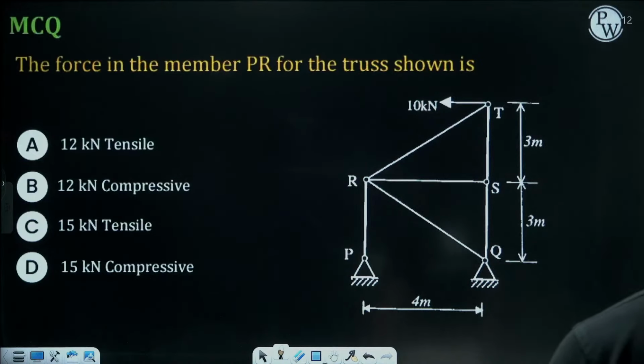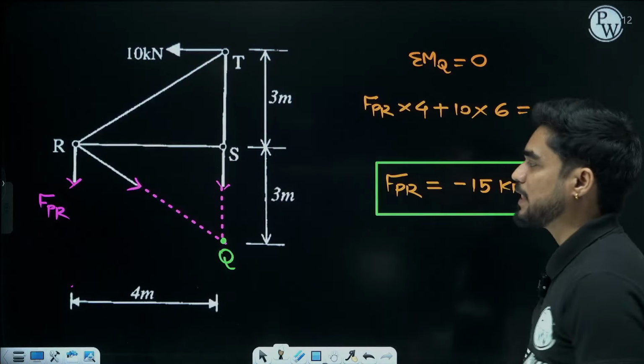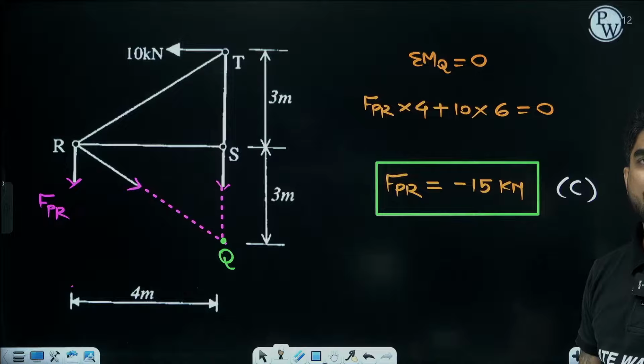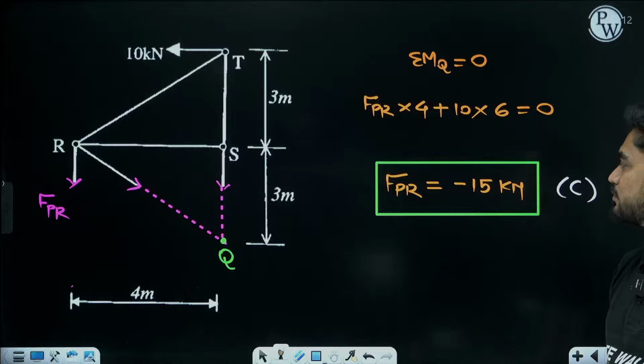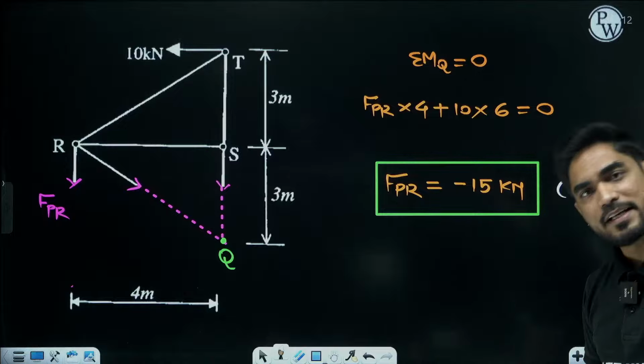Yes, D is the correct answer. 15 kilonewton compressive. Very good. Excellent. Moving on to the next question.